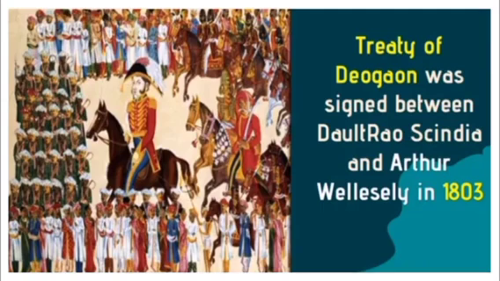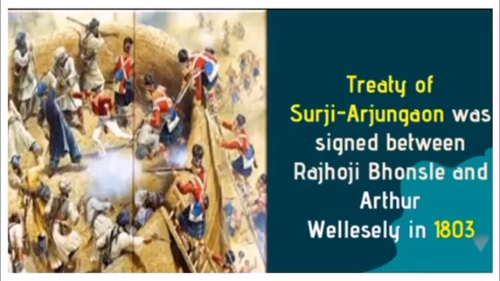Then, the Treaty of Surji Arjungaon was signed between Raghoji Bhonsle and Arthur Wellesley in 1803. So the battle ended with two separate treaties.